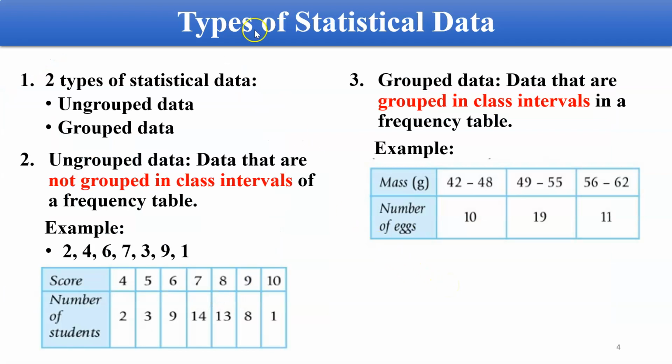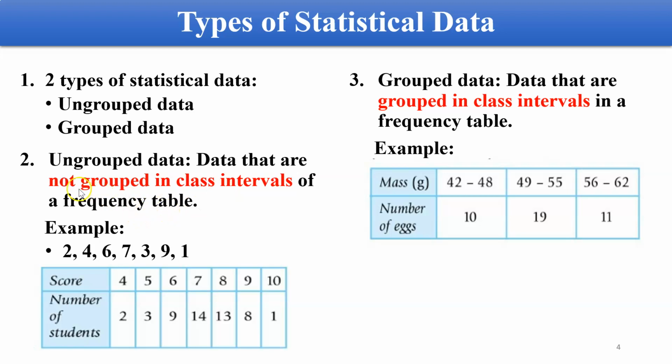So first, you need to know the types of statistical data before we go through the mean, median, and mode. There are 2 types of statistical data. Ada 2 jenis data statistik, which are ungrouped data and also grouped data, yang tidak berkumpulan atau tidak terkumpul, dan juga data dalam bentuk terkumpul. For ungrouped data, data that are not grouped in class intervals of a frequency table.